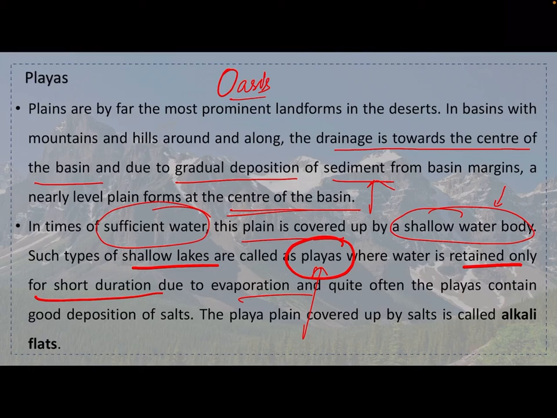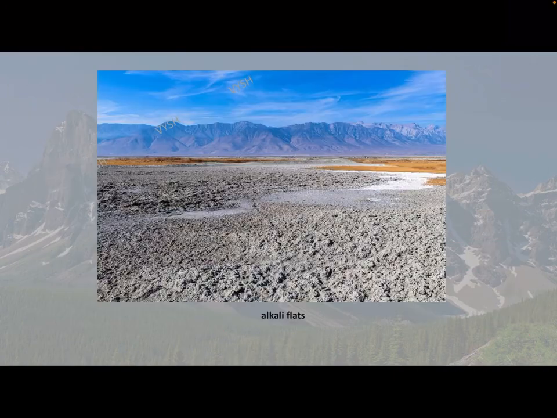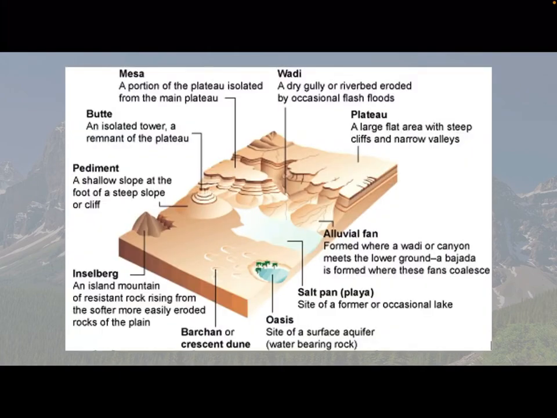Okay, and due to the evaporation, and quite often the playas contain good deposition of salts, because different kind of salts get deposited. After the evaporation, only salt flats will be left, which are called as alkali flats. Okay, which does look like this. Okay, it does look like some salt desert kind of a thing, that location.